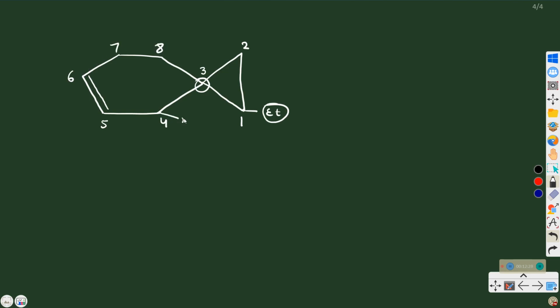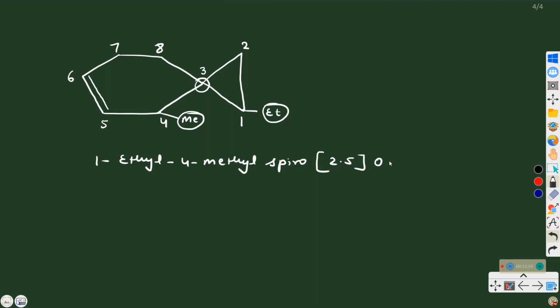Suppose there is one methyl group also present. So its name will be 1 ethyl. You have to go in alphabetical order. Ethyl will come first, then methyl, 4 methyl, spiro, 2, 5, oct, 5, ene.